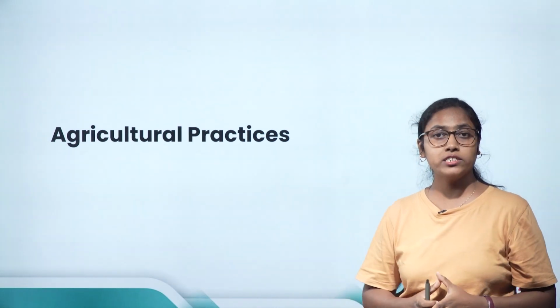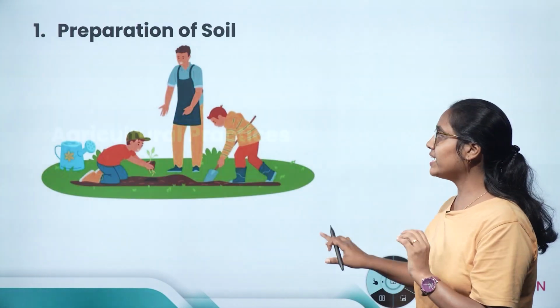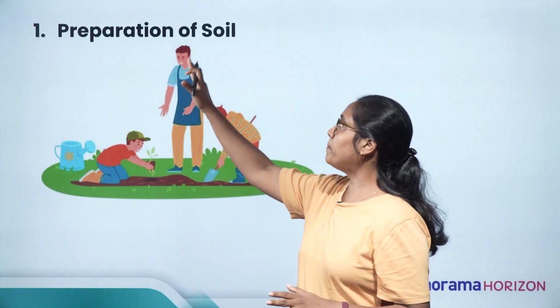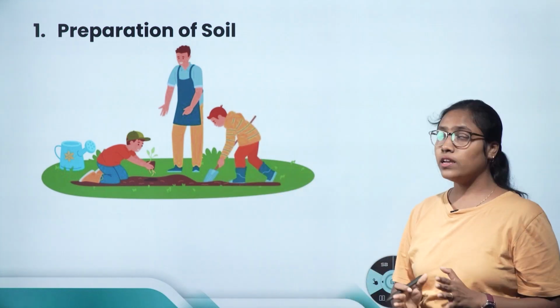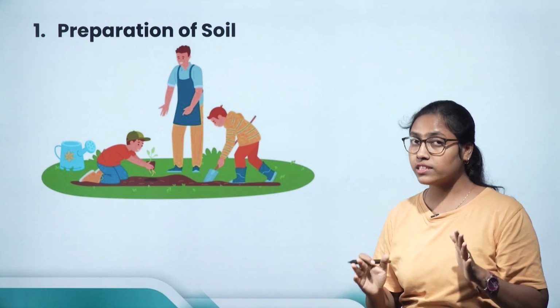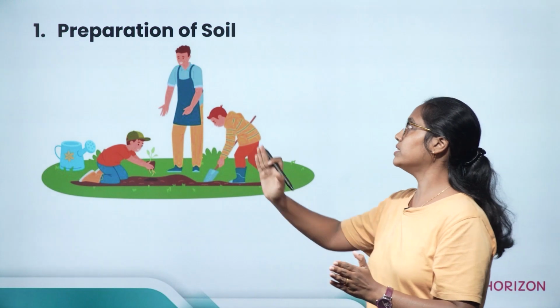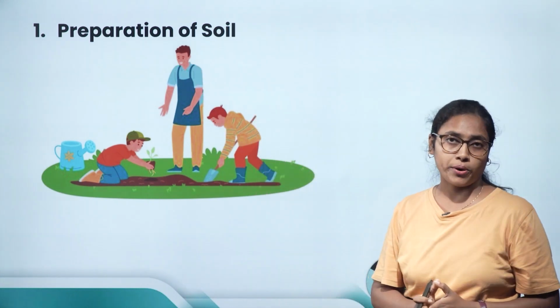Can you tell me the first agriculture practice that a farmer has to follow? The very first agriculture practice is preparation of soil.